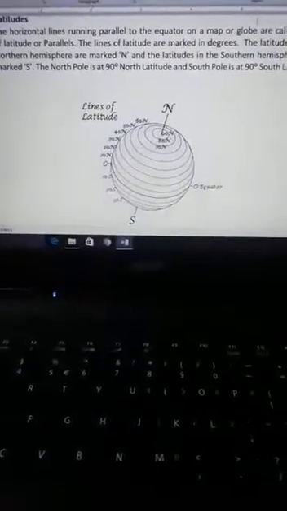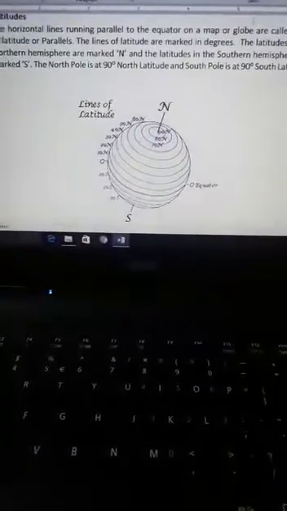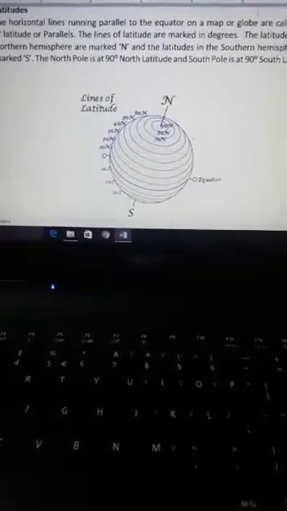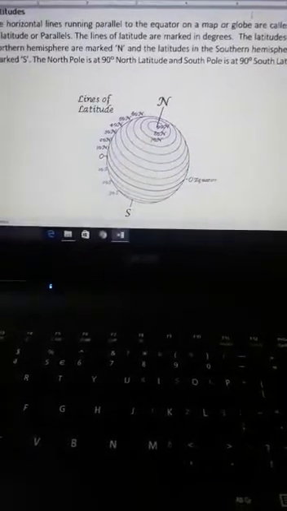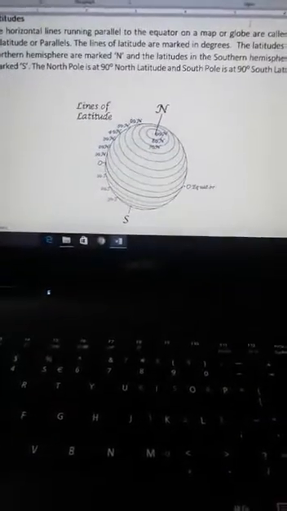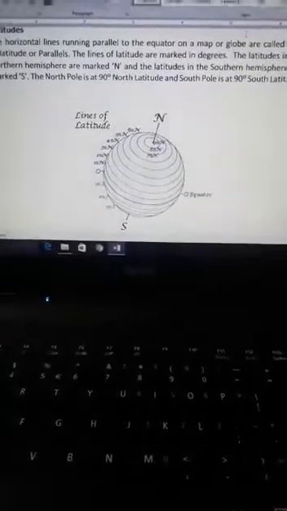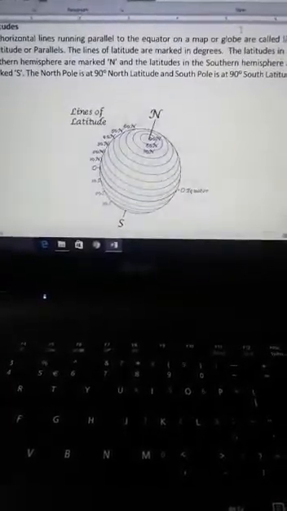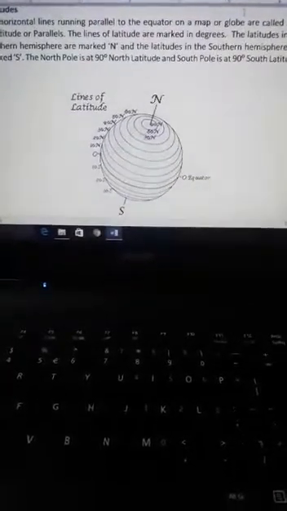Earlier map makers faced so many difficulties in locating places on the earth. They didn't know the exact location of the places on the earth. So they drew some imaginary lines on the globe. These lines are axis, equator, latitudes and longitudes.